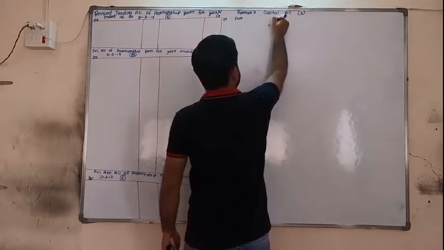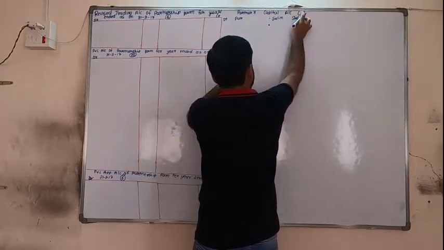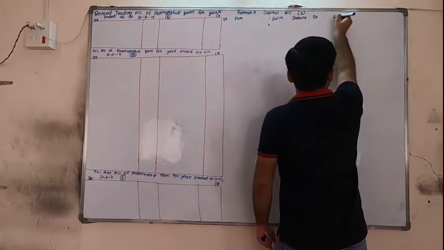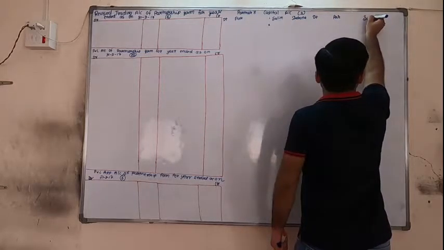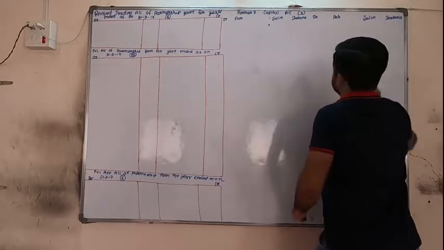Date, particulars, Salim, Shabana. Date, particulars, Salim, Shabana.